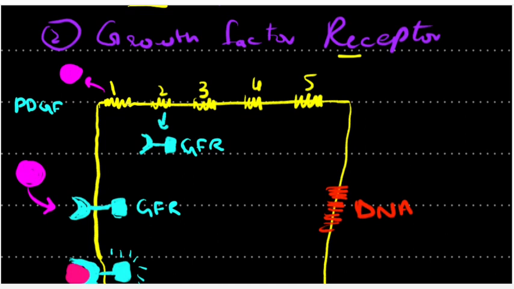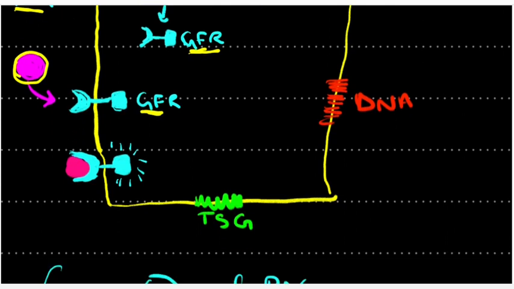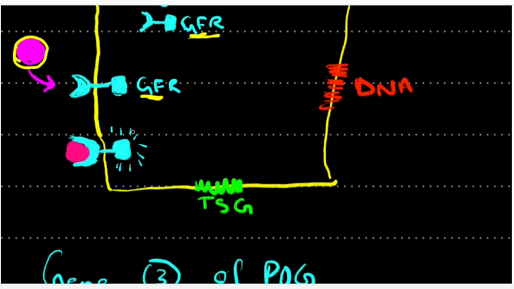If the first gene is activated or stimulated, it makes growth factors. Example is platelet derived growth factor. And if the second gene is activated, it makes more and more growth factor receptors. Now in the cell, if the growth factor comes and binds with the growth factor receptor, the growth factor receptor is stimulated.